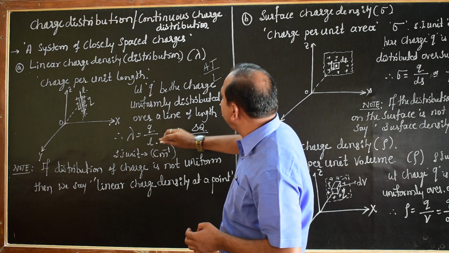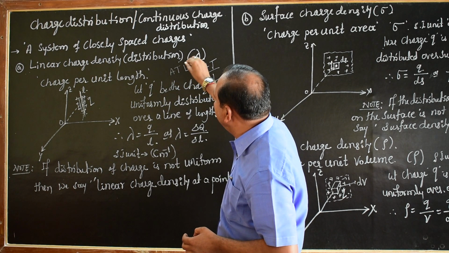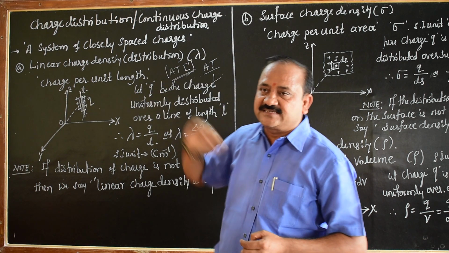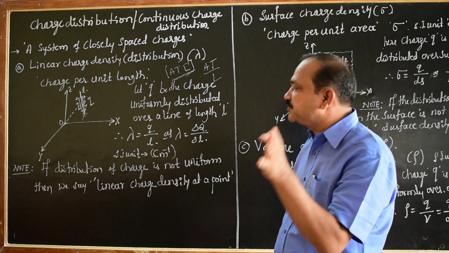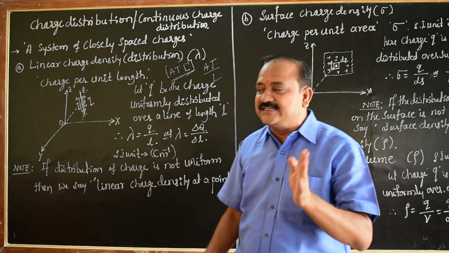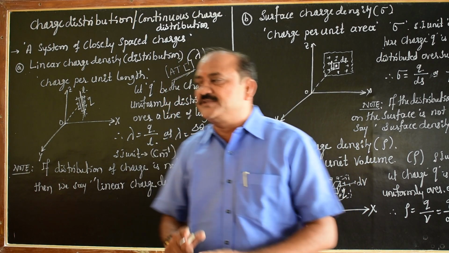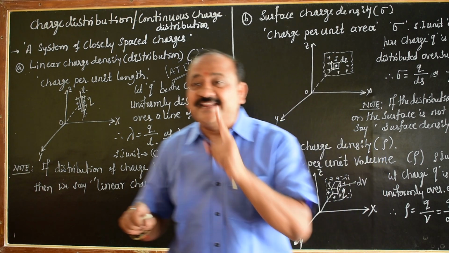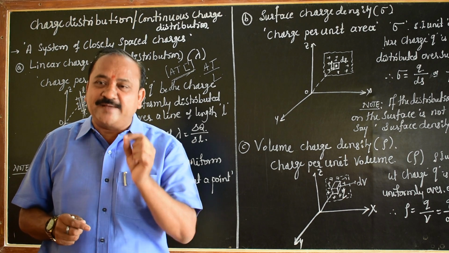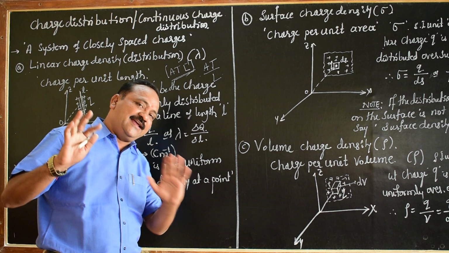So I can write A T L minus 1. This is the dimensional formula for linear charge distribution or charge density. If the distribution of charge is not uniform, then we must say linear charge density at a point.